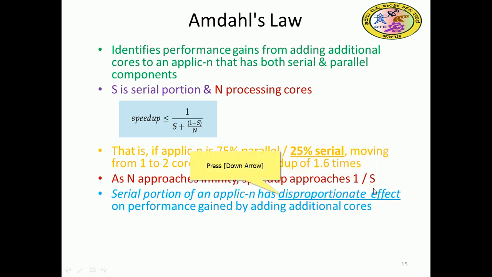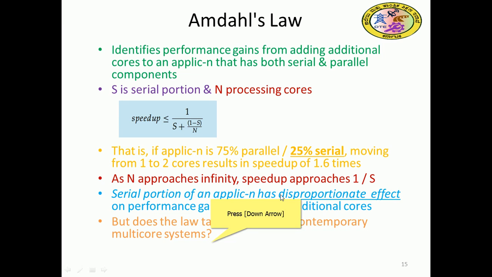So the serial portion of the application has a disproportionate effect. The serial portion is a very dangerous effect. What I said: the strength of the strongest chain depends upon the weakest link. Here the weakest link is the disproportionate effect from the serial portion of the application. But Amdahl's law does not take into account contemporary multi-core systems.